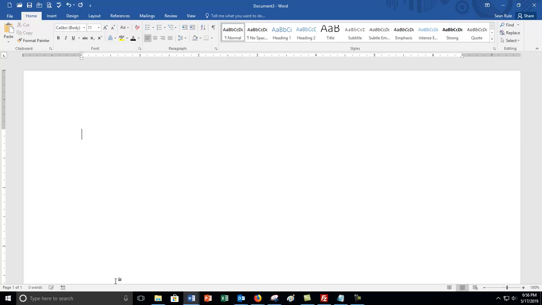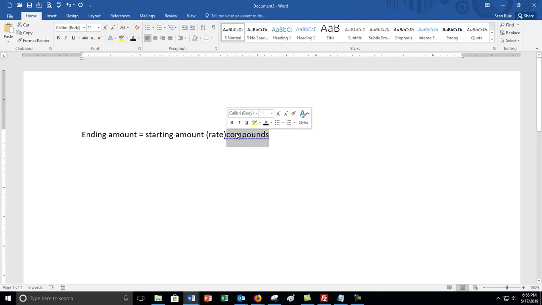The big idea of exponential growth, things growing or decaying exponentially, is you have an ending amount, and that's equal to some starting amount times some rate to a certain number of compounds. Let's make it rate, and then compounds is an exponent, so I'm going to make that a superscript. So if you know the starting amount and you know the ending amount and you know the number of compounds, you can figure out the rate.